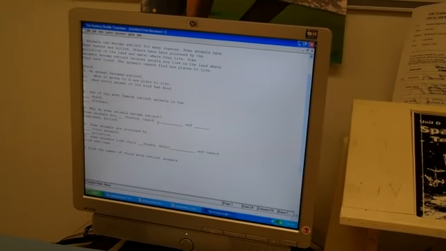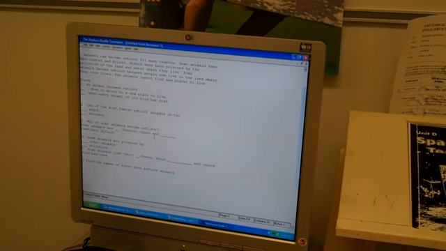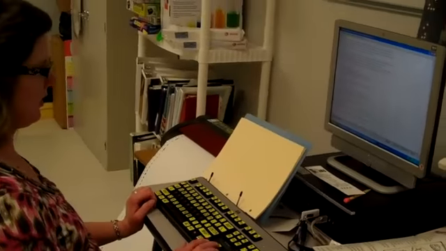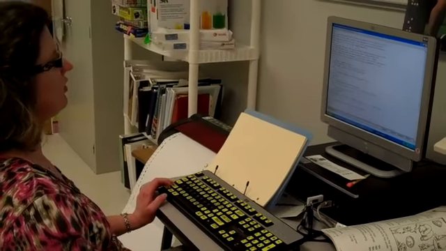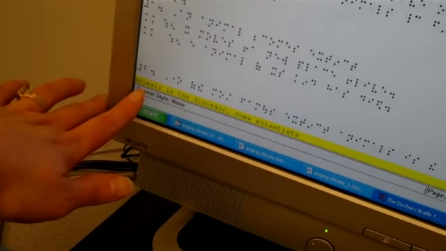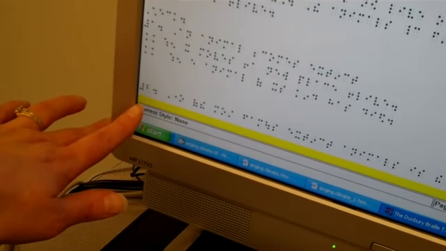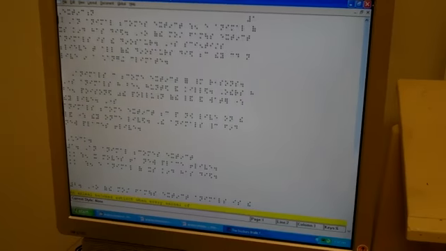And then this, I might not even like the way this turns out later. When I translate it into Braille, I might be editing it again. So I edit it in Word, and I'm editing it in print in Duxbury. I'm always gauging what's going to make the most sense to the student and to you, so that you get the answers you want. So then I translate it, and it turns into dots. On the bottom here, it gives me a translation of what's up here, so I can check this again and make sure it says what it's supposed to.